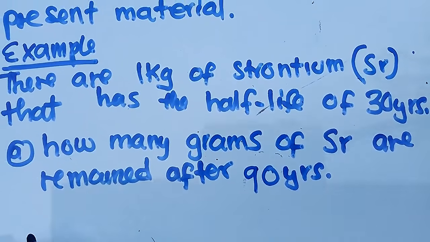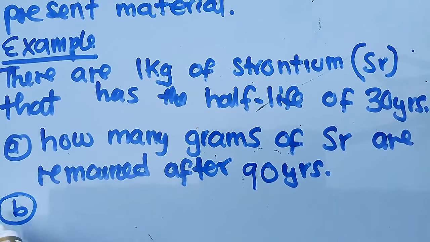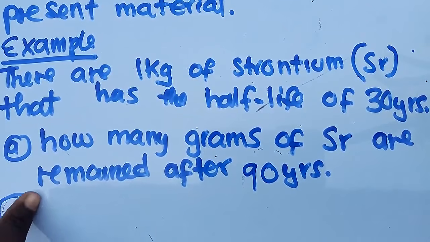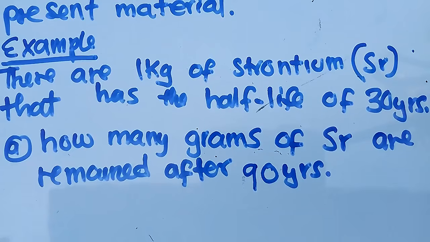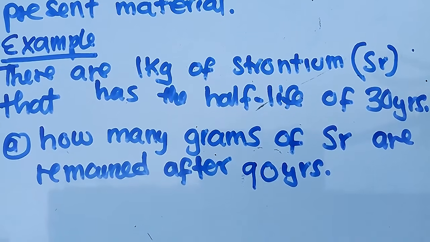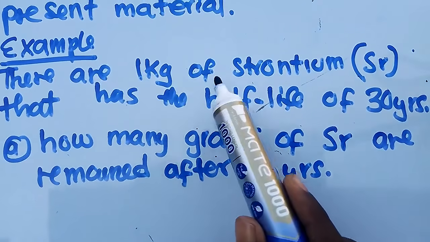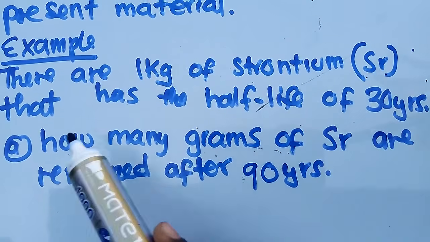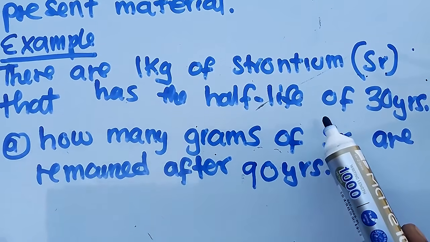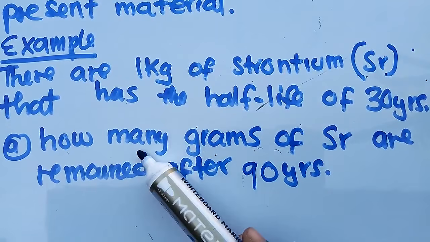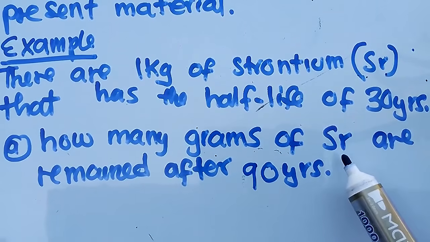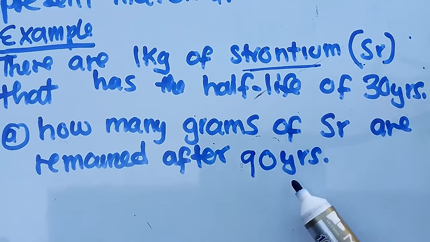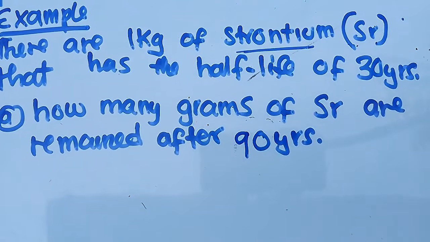Then the other question, so I want to summarize this. Let me first answer this question so that we know and understand. The question is saying there are 1 kg of strontium, Sr, that has a half-life of 30 years. How many grams of the same element, strontium, remain after 90 years?